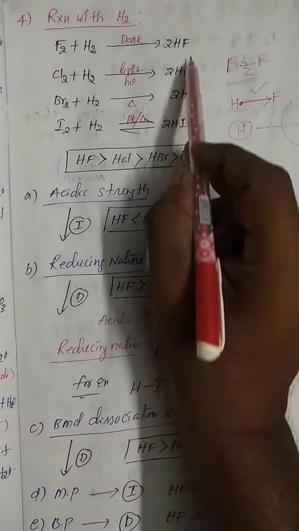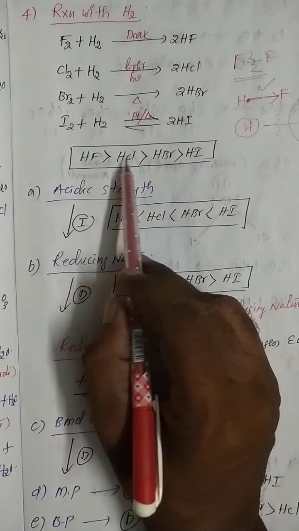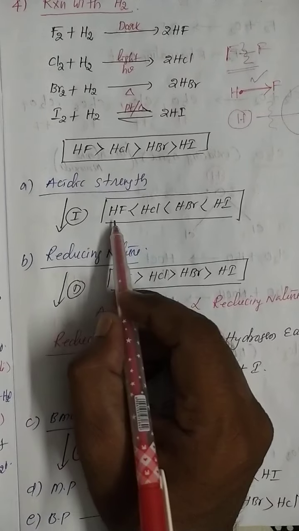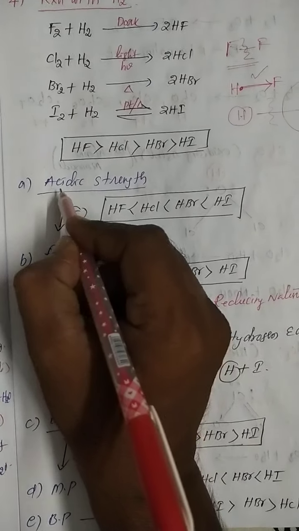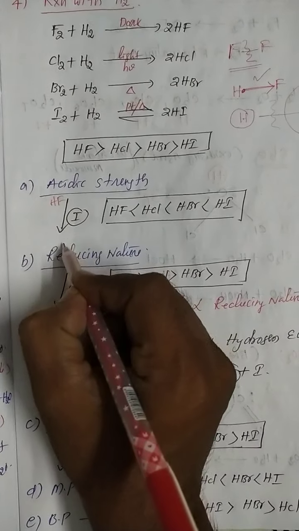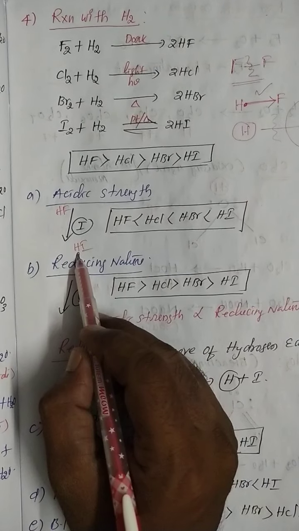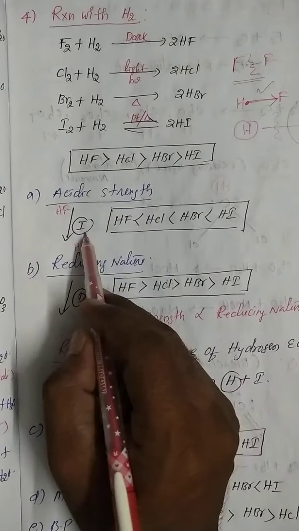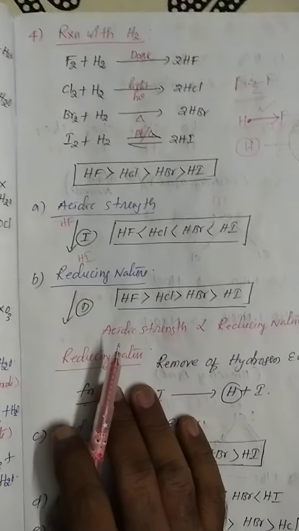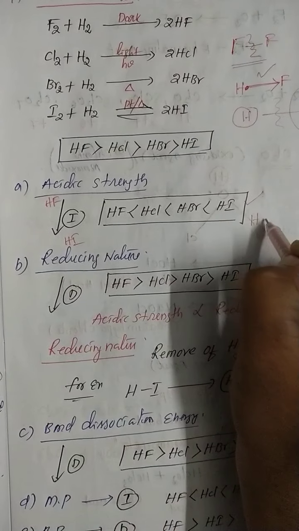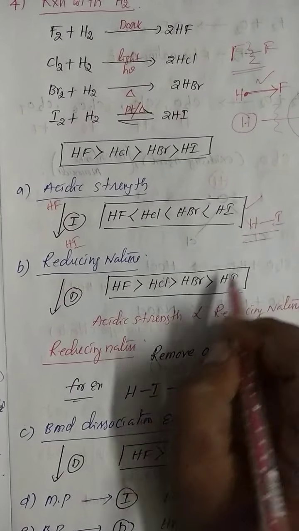Now for the compounds hydrogen fluoride, HCl, HBr, HI, the acidic strength. From hydrogen fluoride to hydrogen iodide, the acidic strength increases. It means which has the maximum acidic strength? Hydrogen iodide has the maximum acidic strength.